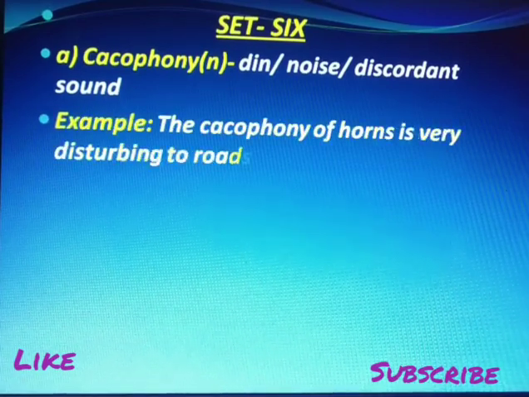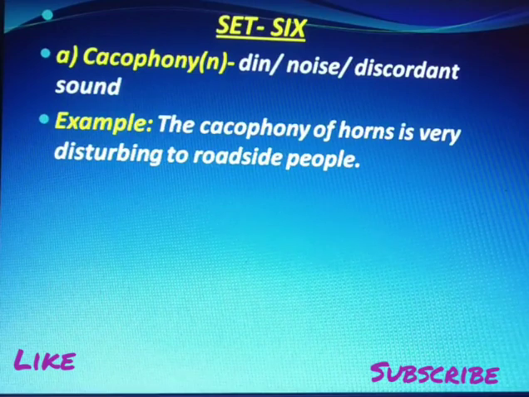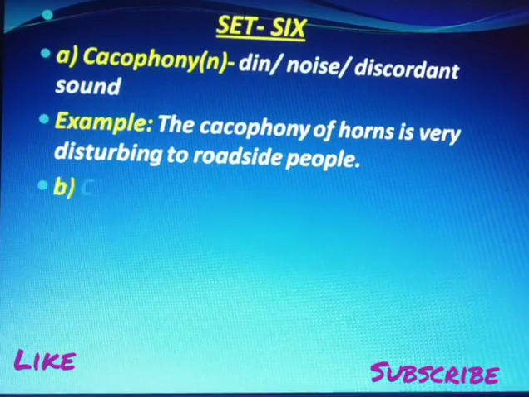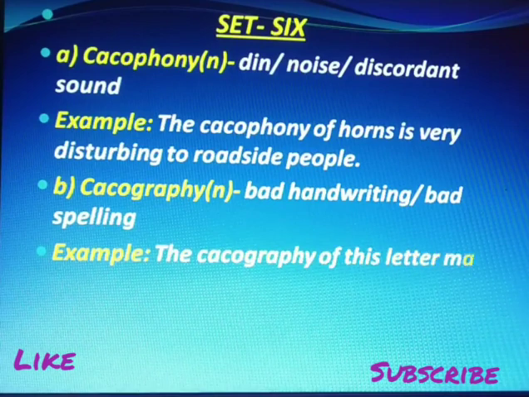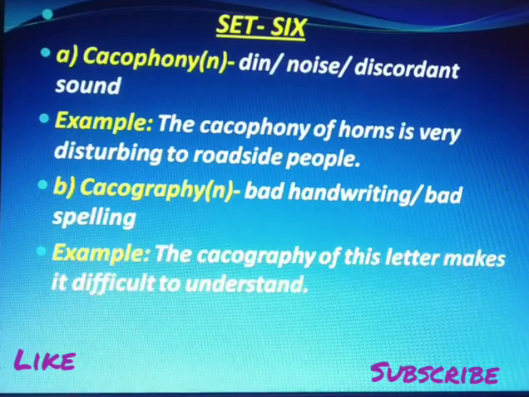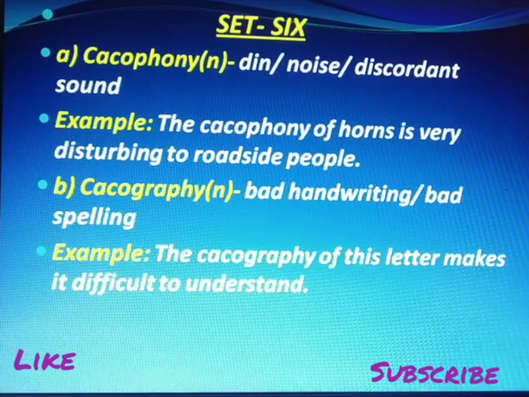Example, the cacophony of horns is very disturbing to roadside people, those who live by roadside. And cacography, bad handwriting or bad spelling. Example, the cacography of this letter, a letter written, but there is cacography in this letter, makes it difficult to understand. So 2 new words.